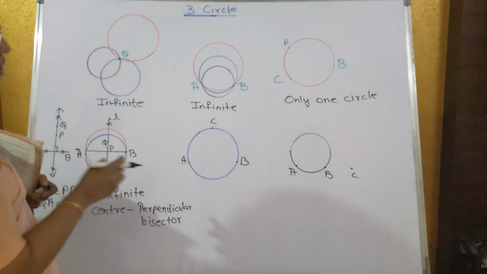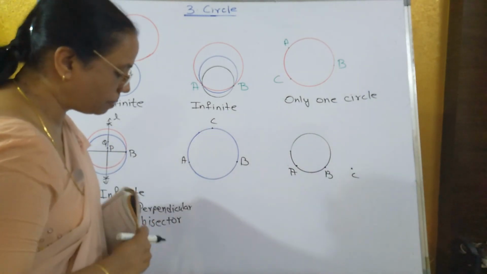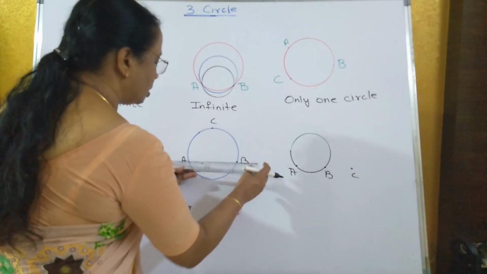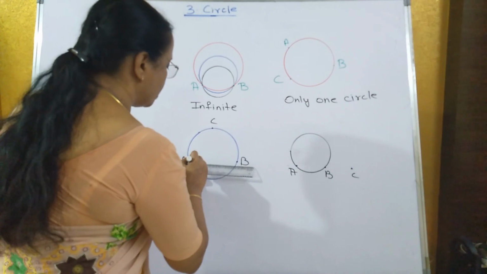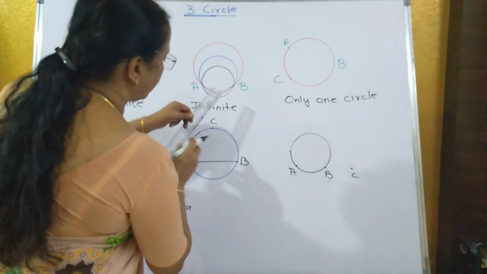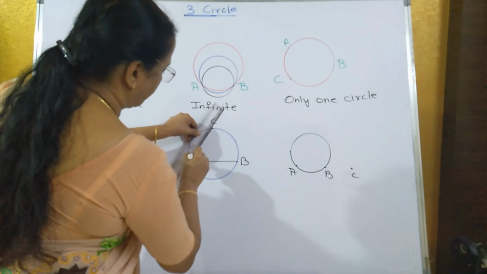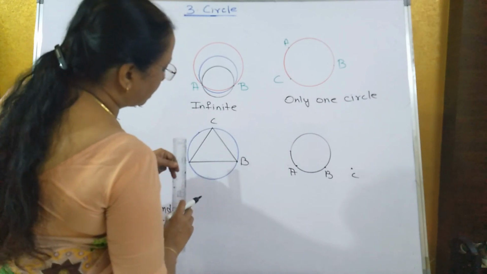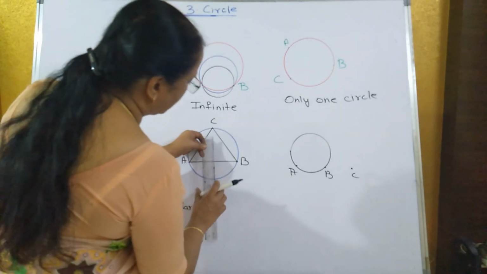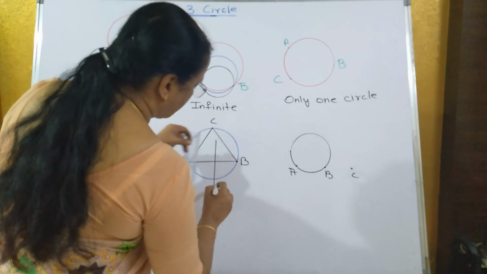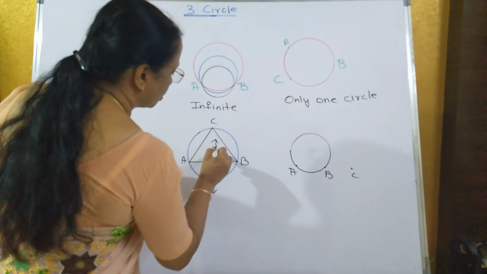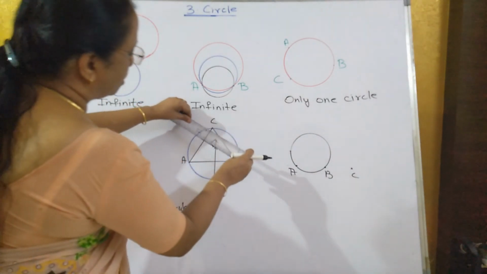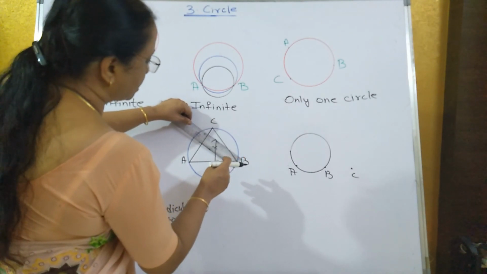Now next, if you take 3 non-collinear points, how to draw a circle passing through 3 non-collinear points, which you have studied in your 9th standard. So connect all these, draw segments connecting all these non-collinear points, and you will get a triangle. Then draw the perpendicular bisector of any 2 sides. If I draw the perpendicular bisector of AB, now you know how to draw the perpendicular bisector. Same way how I have shown over here, same way you'll draw it. Now draw the perpendicular bisector of AC. Any 2 sides is enough.